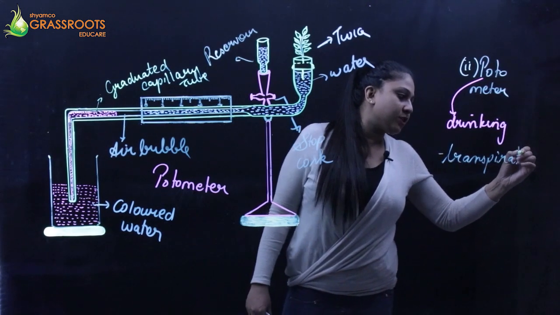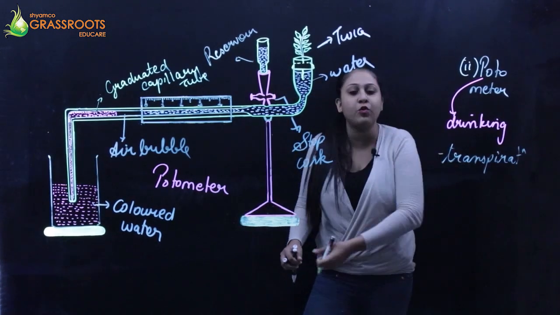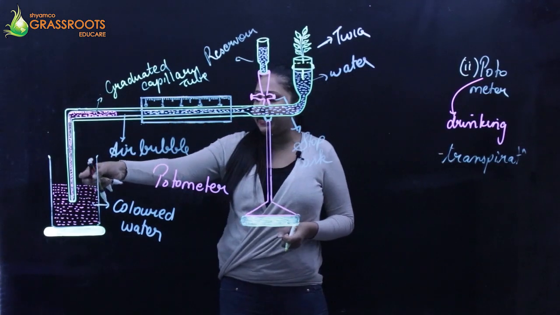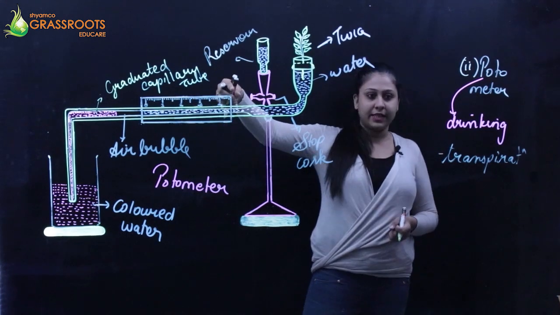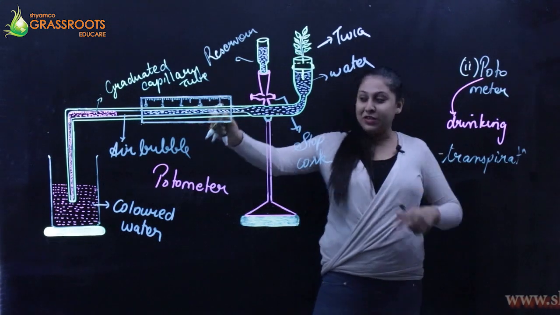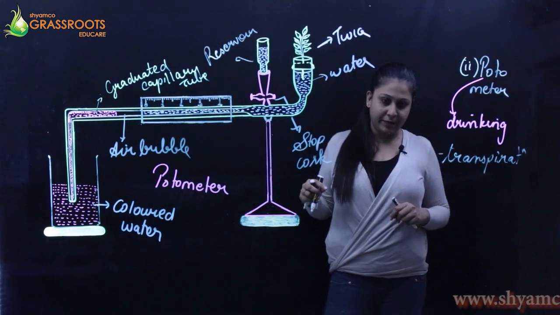So when transpiration happens, as I told you how it actually happens in plants, there is a suction which is created. It is going to be absorbed from the bottom. So obviously if there is a suction which is created, the liquid will rise here and the air bubble will move forward as and when the suction is created. And depending on how much the air bubble is moved forward, you can actually measure this with the scale on the graduated capillary tube.